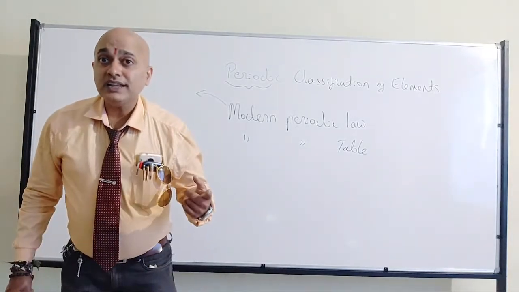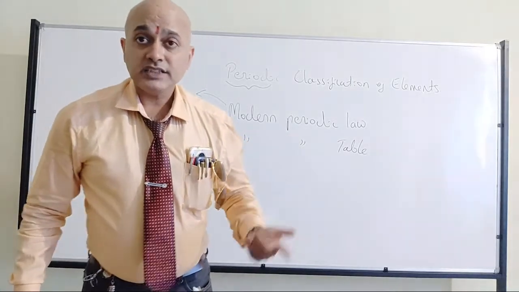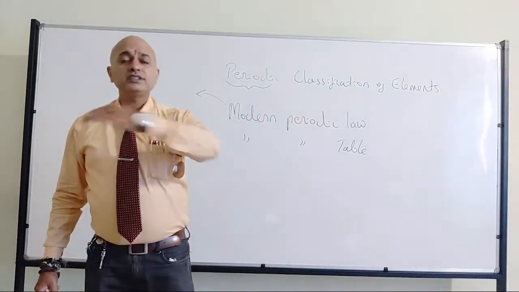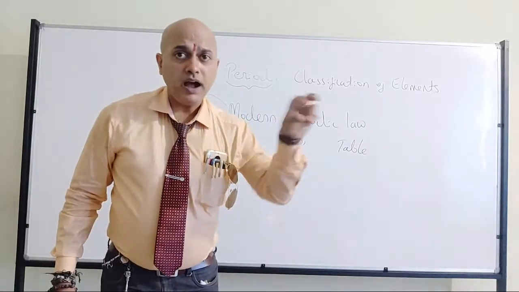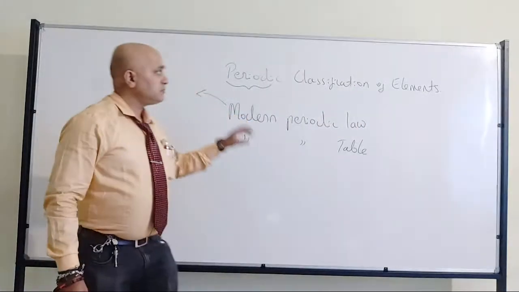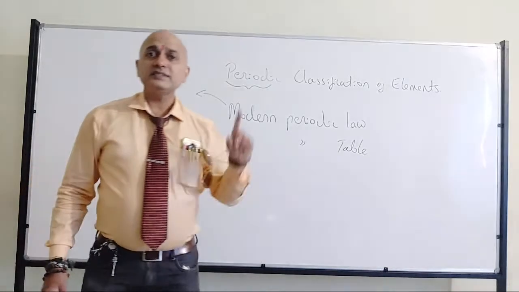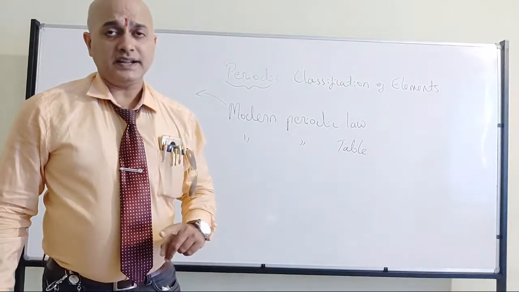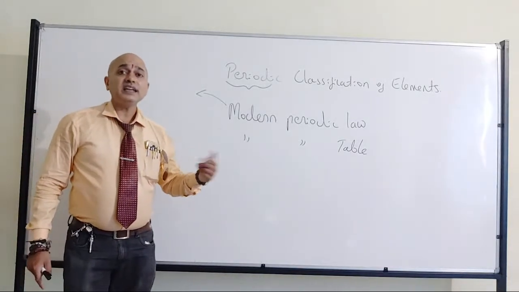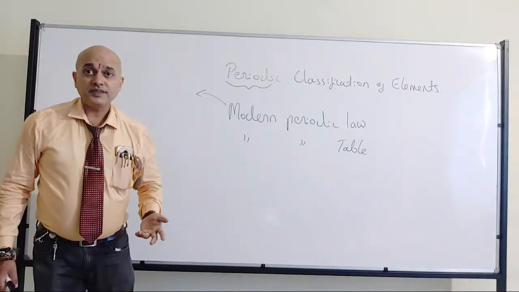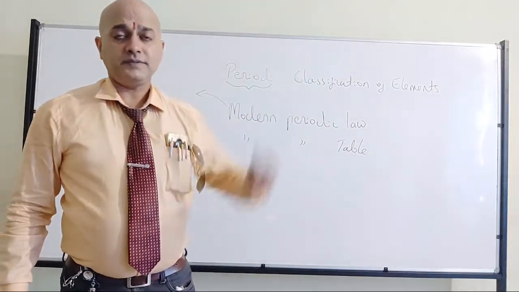But when it comes to Mendeleev's periodic law, it was related to atomic mass. So therefore I told you all the words will be the same. The only difference is you have to replace mass with number. Then comes the modern periodic law. I am telling this repeatedly because some students make a mistake. In the exam they will ask to explain or define the modern periodic law. Then they will write about it, and at the end they will write atomic weight.